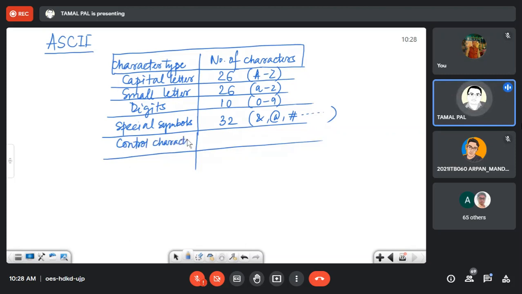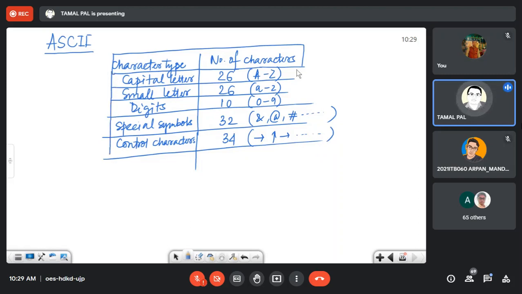These types of characters are very much used in games programming. These control characters are 34. Like up arrow, down arrow. These are not printable characters. Actually, they are control characters.